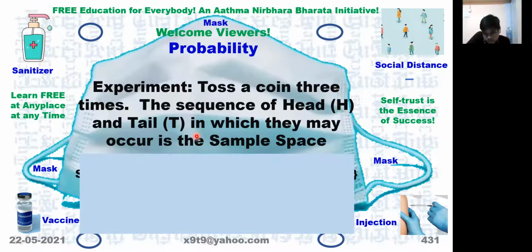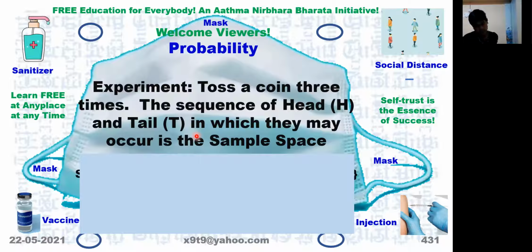Next, change the first one to T, then the next one will become H and the next one will become H, because we start with H. Now the rightmost you have to change to T. So it will be THT. Then the second one we have to change to T. So it will be TTH.